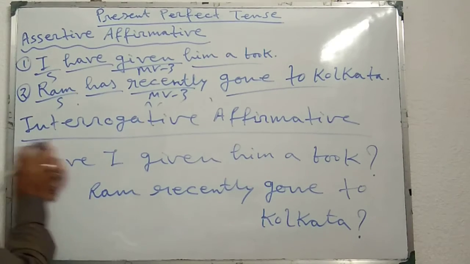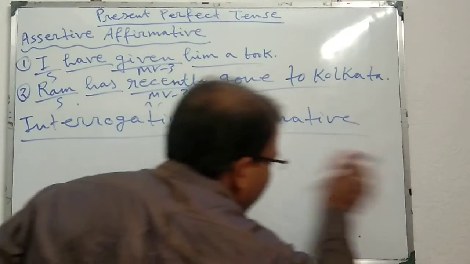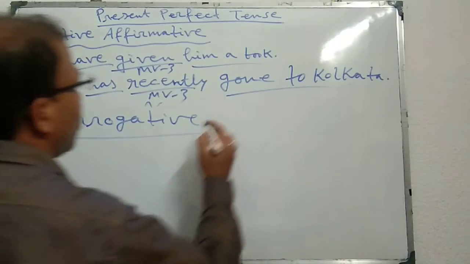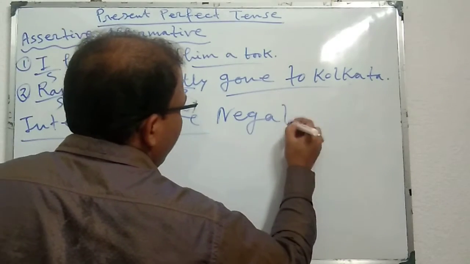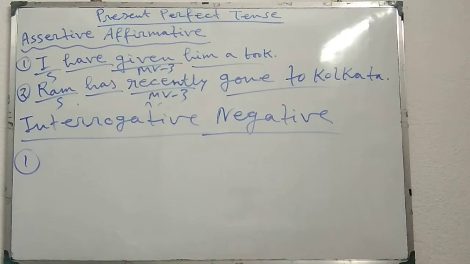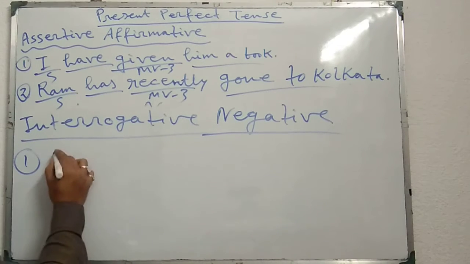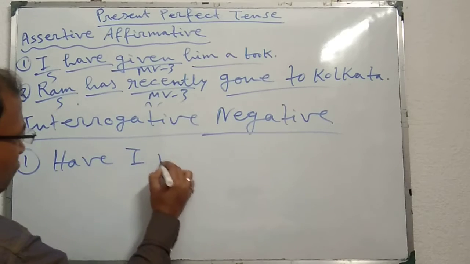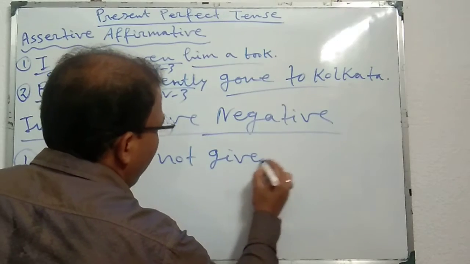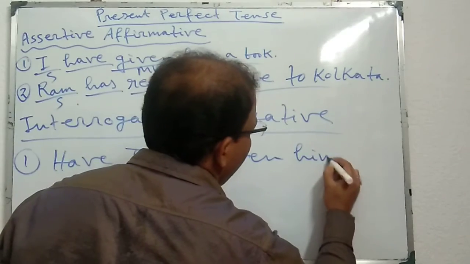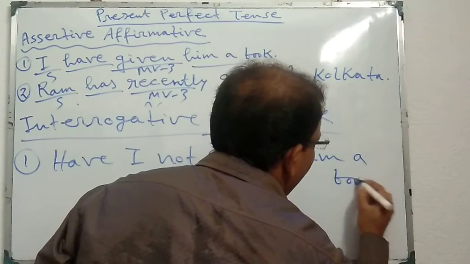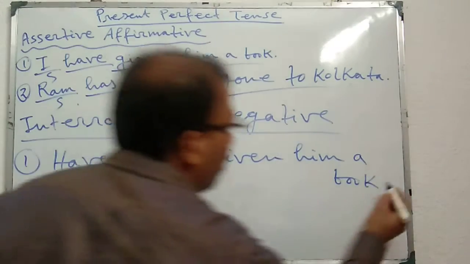Now if I want to change these sentences into interrogative negative, then the answer will be, for the first one, I have given him a book: Have I not given him a book?